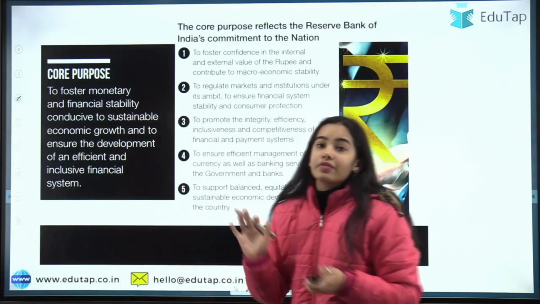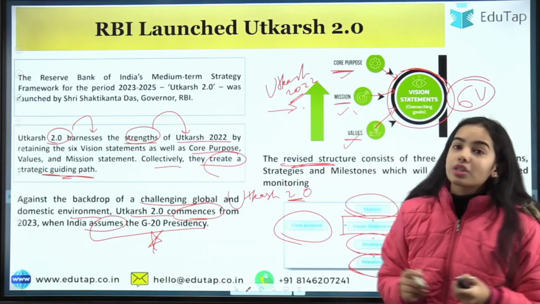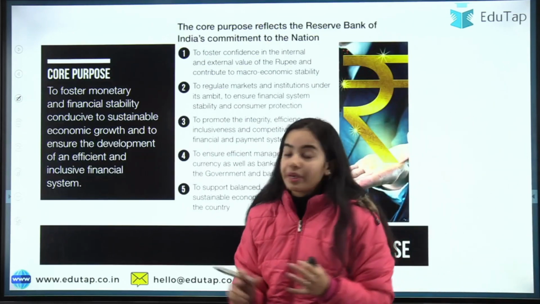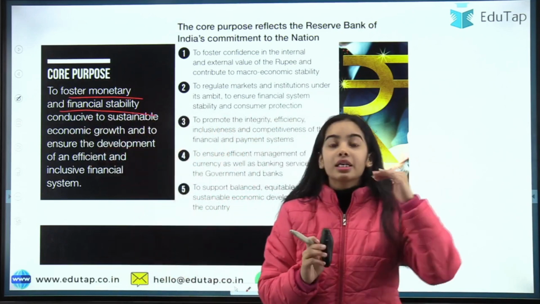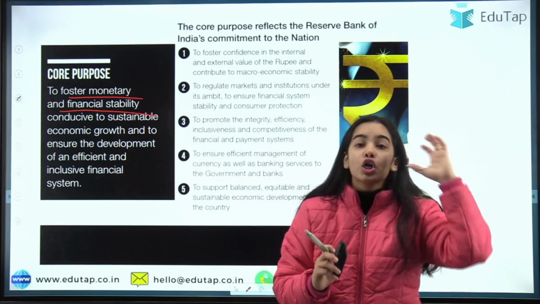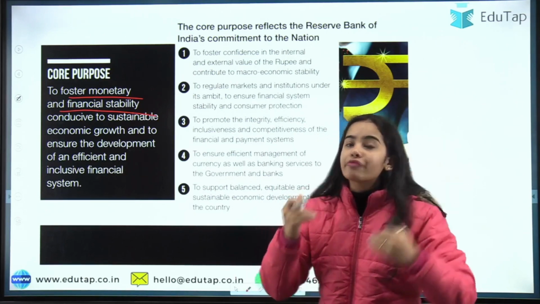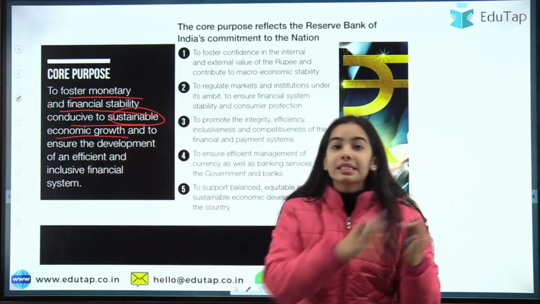So now I have shown you that the core purpose, the mission and the values form the vision statement. So let's start with the core purpose. The core purpose of the Reserve Bank of India is to foster monetary and financial stability, because the Reserve Bank of India is at the apex of the monetary system, financial system. So it has to boost the monetary and financial stability conducive to sustainable economic growth, so that the stability is there.